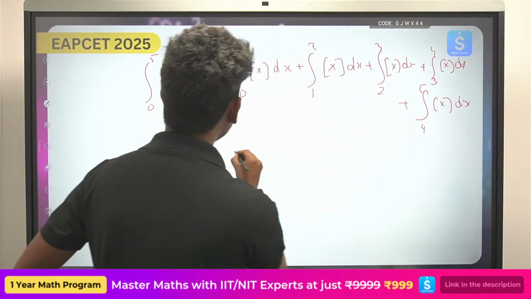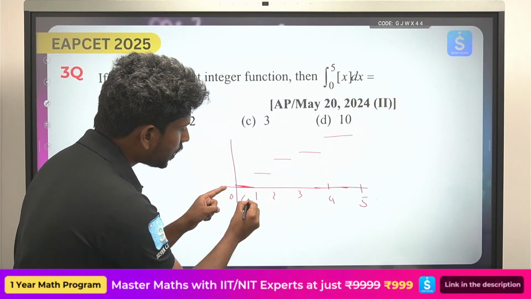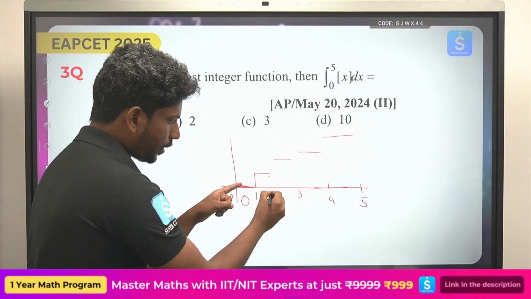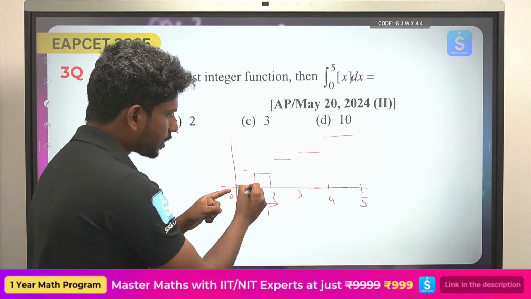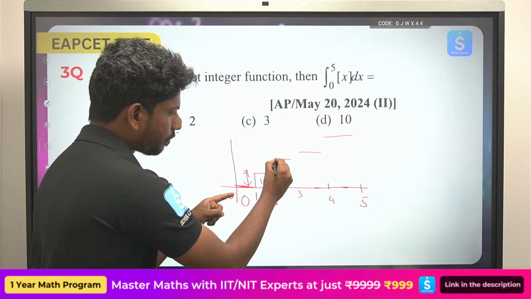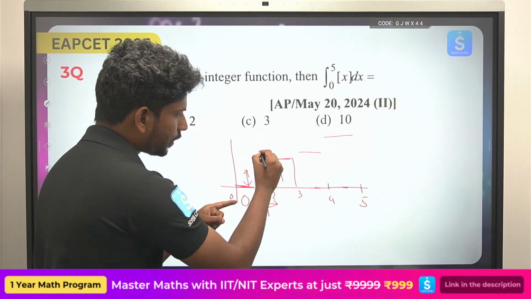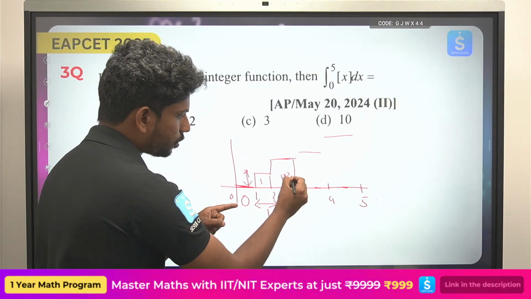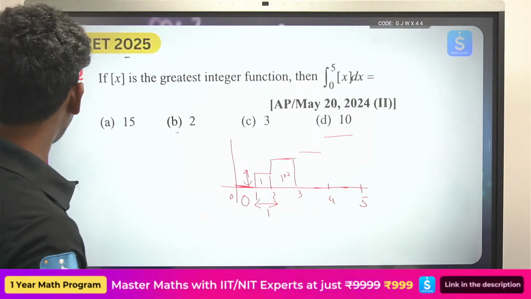Look here: the area under the curve from 0 to 1, the value is 0. From 1 to 2, the length is 1 and the height is also 1, so the area is 1. Here the length is 1 and the height is 2, so it will be 1 into 2. Next 3 into 1, and all the values come like that.